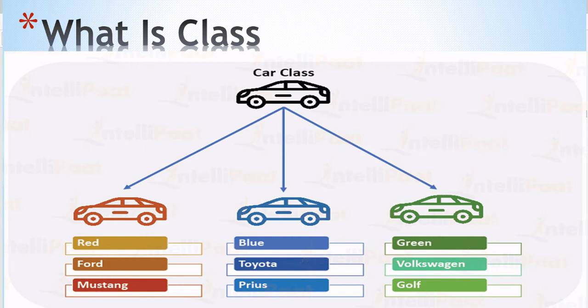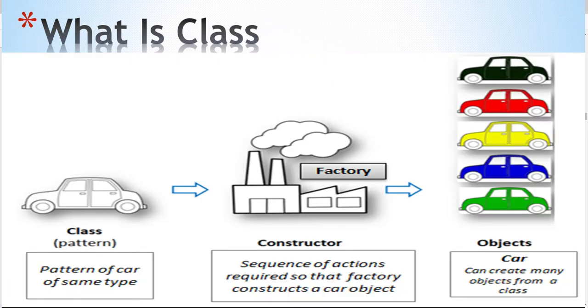We can create a red color car, a blue color car, or a green color car. Let's see one more example. Here first we draw the blueprint. We take pen and paper and start drawing a blueprint. That means we start writing code or logic, or we can say start creating a class.